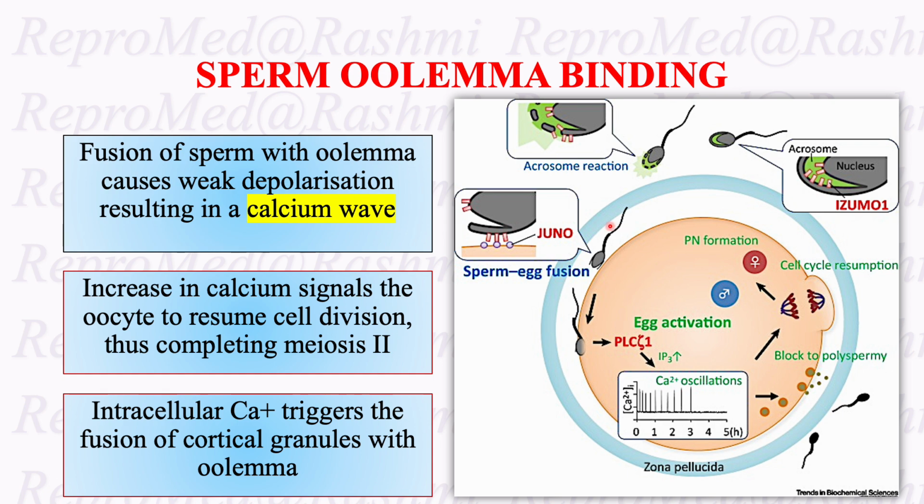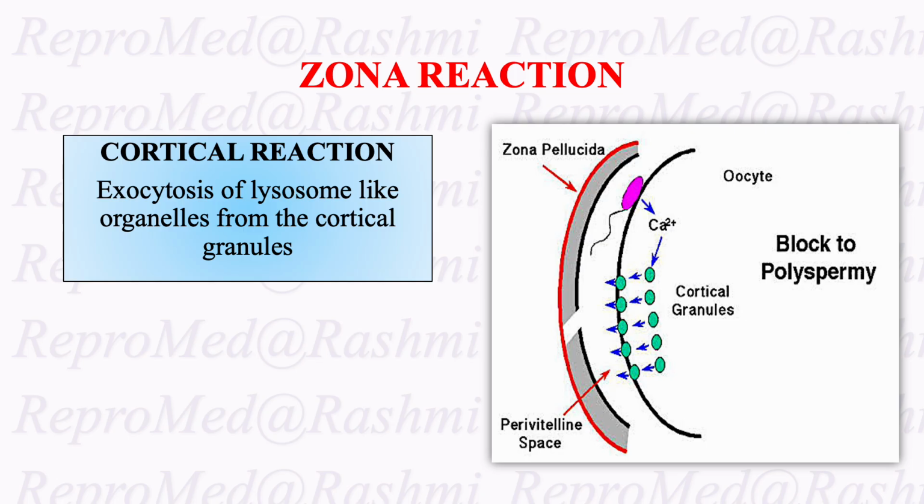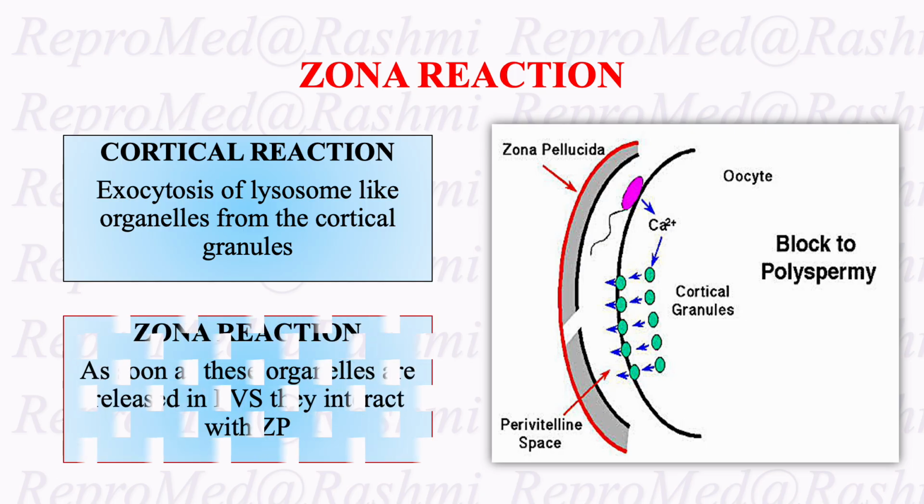We can see here in this image, the acrosome reaction is happening and the sperm-egg fusion is happening. That is leading to release of phospholipase C zeta, which helps in the calcium release, and that leads to calcium oscillations. There is something known as the cortical reaction. It is exocytosis of lysosome-like organelles from the cortical granules.